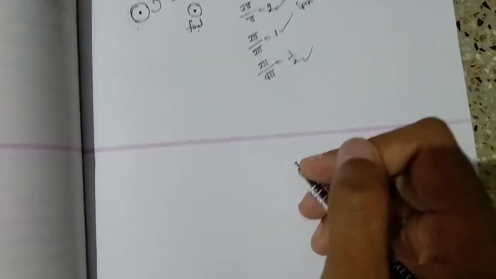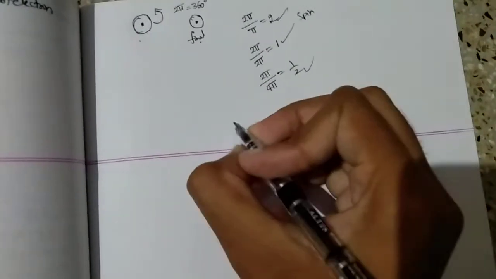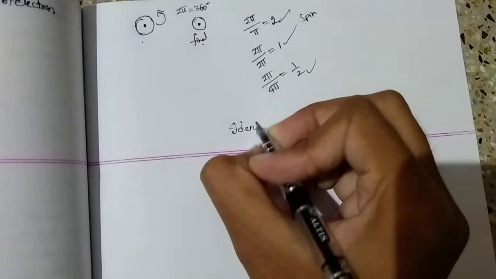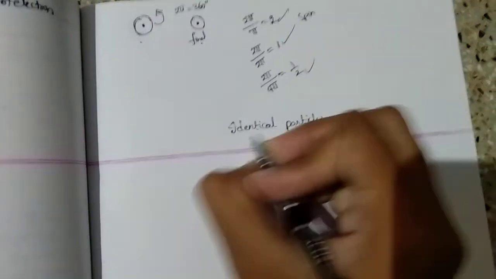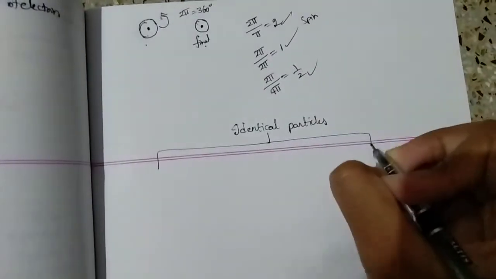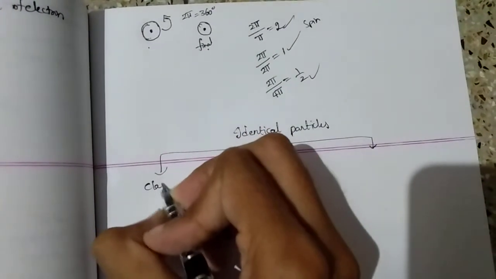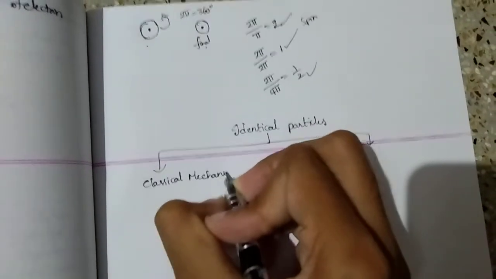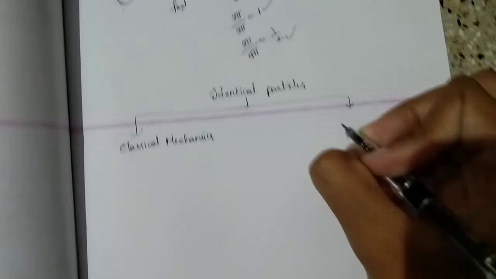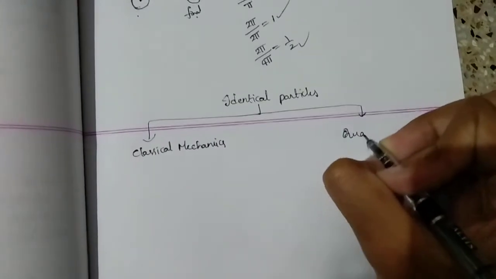So let us finally draw a tree diagram defining these identical particles. Identical particles can be classified into 2 categories: identical particles in classical mechanics, and identical particles in quantum mechanics.